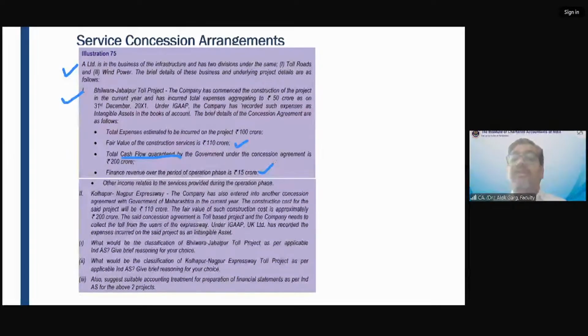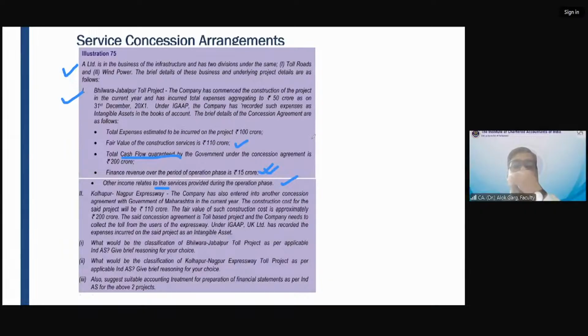But when the toll plaza becomes operational, you have to pay the toll tax. Have you seen that? I'm sure you guys have seen that. So there are two phases, construction phase and operation phase. So it is saying that the finance revenue over the period of operation phase is 15 crore. Other income relates to the services provided during the operation phase.